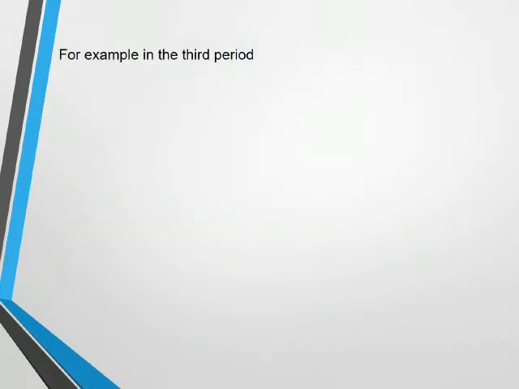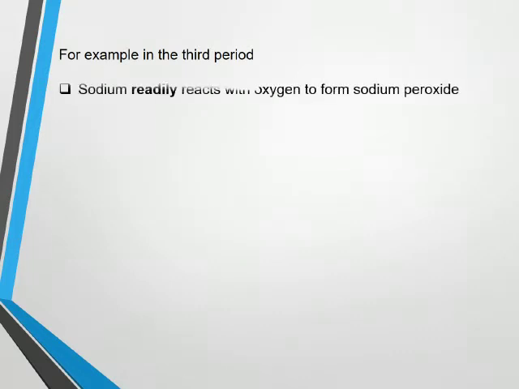For example, in the third period, as we move from sodium to magnesium to aluminium, first of all, sodium reacts with oxygen readily. Readily means suddenly. As sodium comes in contact with oxygen, it suddenly forms sodium peroxide.